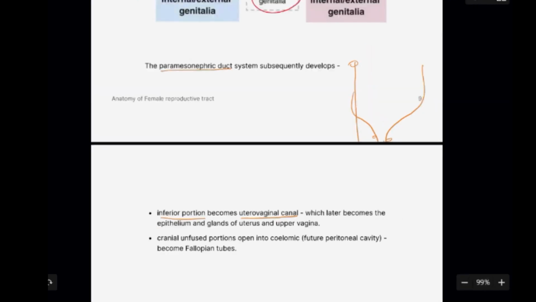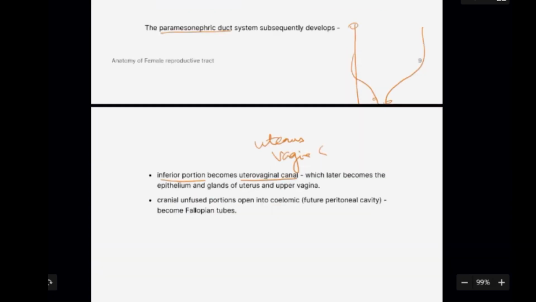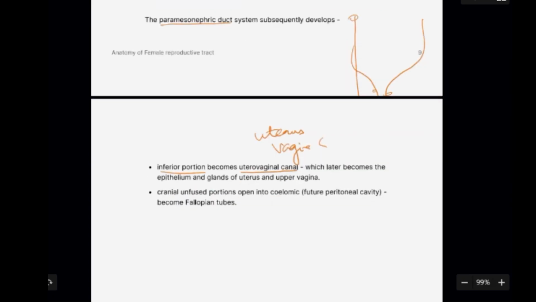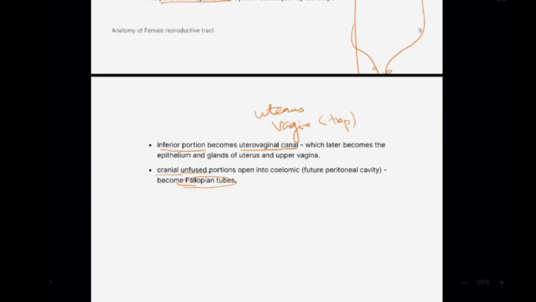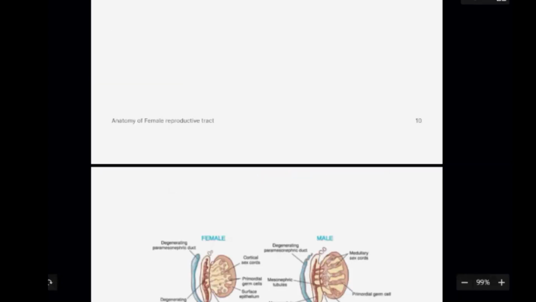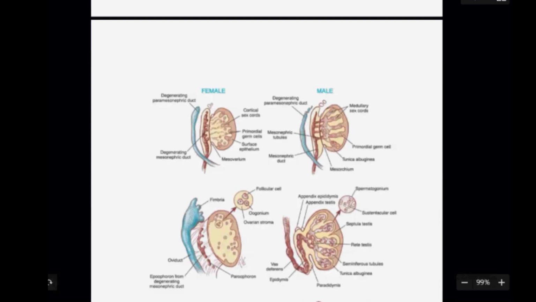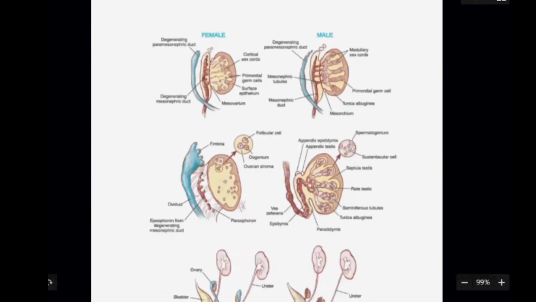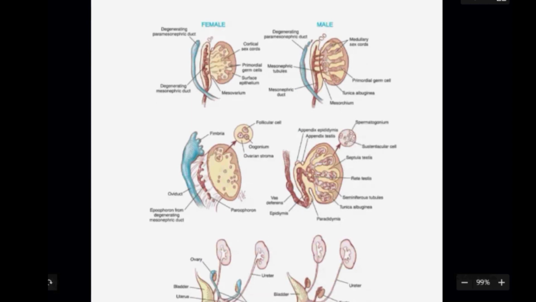So this is the development of the uterus and the fallopian tube. Here you have the urogenital sinus, which is going to be developed from the cloaca. I will come to that. You have two paramesonephric ducts, the Mullerian ducts.